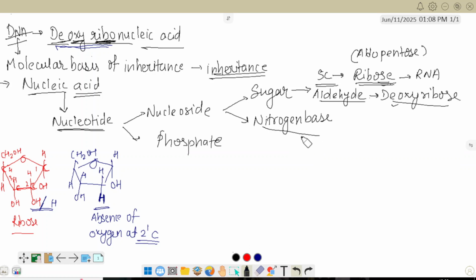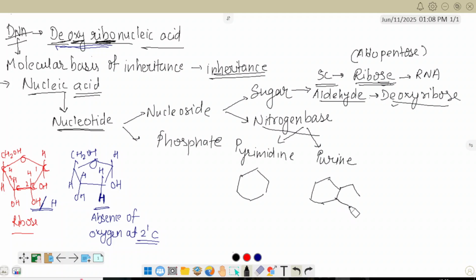Now, the next point is the nitrogen base. Nitrogen bases are of two types: one is pyrimidine and the other is purine. Pyrimidine has only one ring structure and purine has two ring structures.